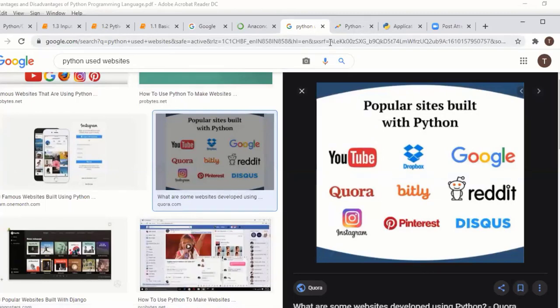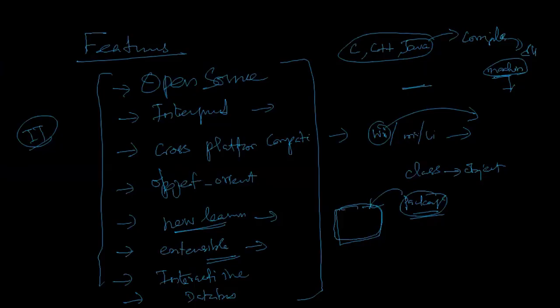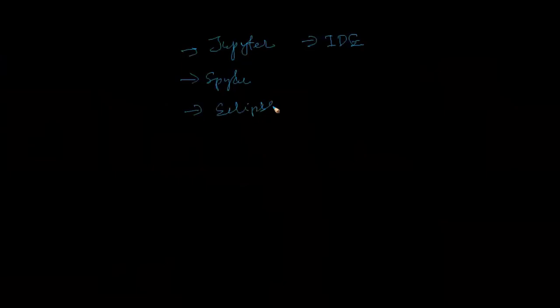What is the development environment for Python? There are various environments. Jupyter is one of the best IDEs. It's very interactive. And Spyder, anything we can use. Spyder or Eclipse or PyCharm, because it's open source, so there are so many IDEs, interactive development environments.